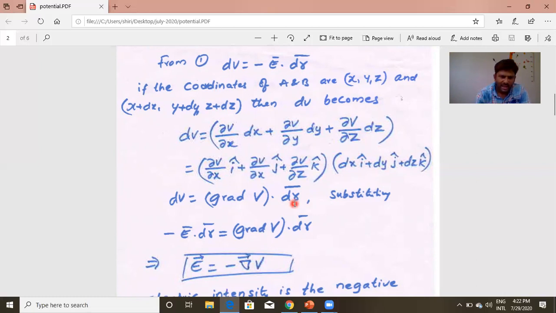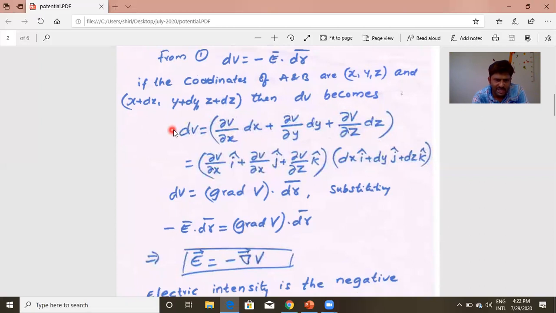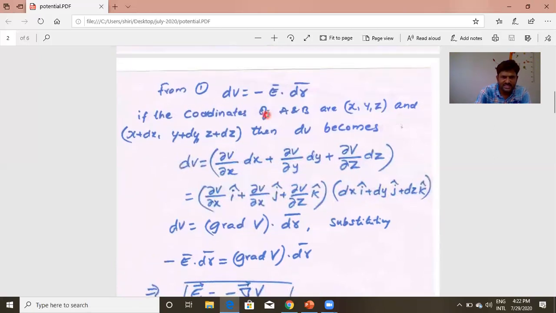Now this is dV. I consider dV, and it can be written as gradient V dot dr bar. I'm substituting this in this equation. Here, instead of dV, I'm writing gradient of V dot dr bar.